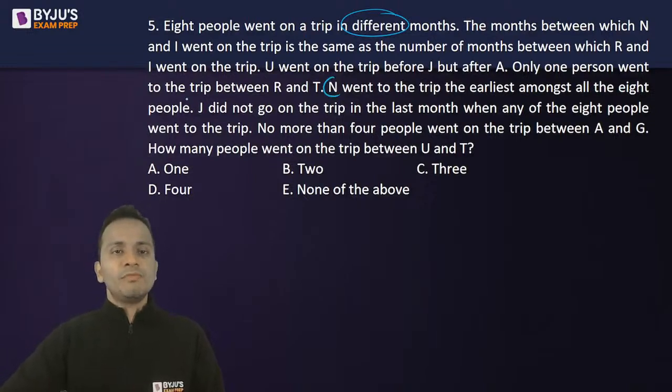This is helpful information. J did not go on the trip in the last month when any of the 8 people went on the trip. No more than 4 people went on the trip between A and G. How many people went on the trip between U and T?